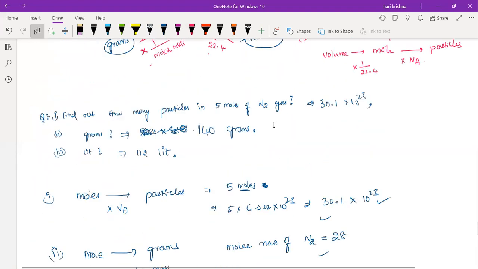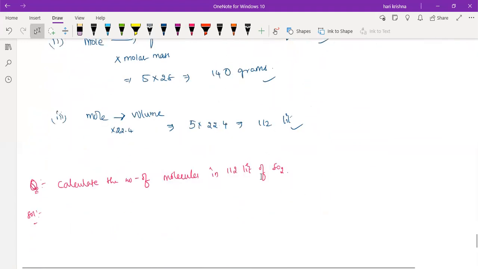So here the number of particles will not depend upon the type of the gas. Here I have given the N2 gas and below I have given the S2 gas. Only the gas will change. So when you are converting from mole to volume to particles, or particles to volume, it will not depend upon the type of gas. Understood? Yes, sir.